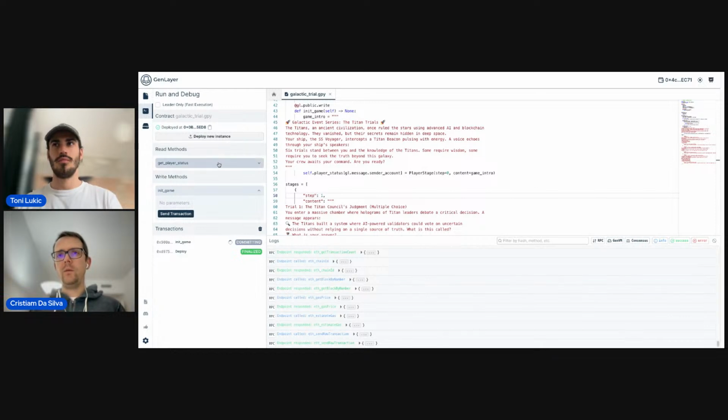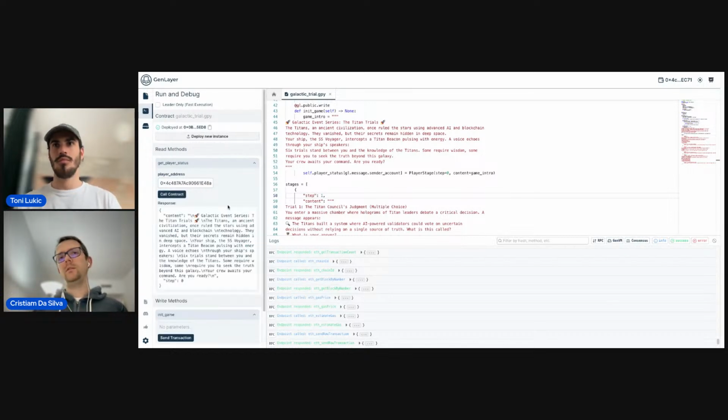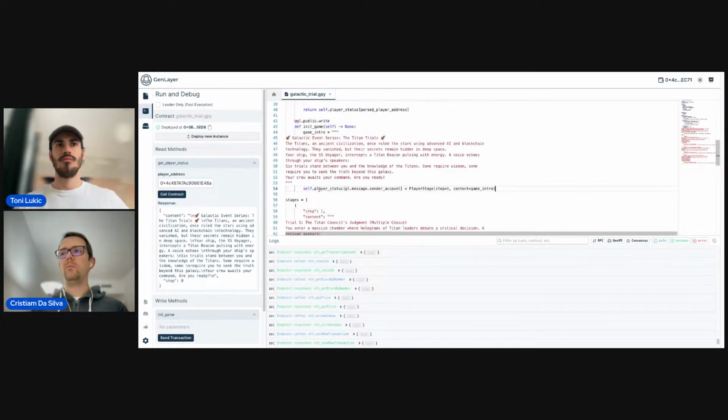And whenever it's ready, we can go and fetch the player status. Okay, so in this case, the game is not started, but we have the intro here, which we can show on our front end. We can say, okay, you're in step 0. This is the intro.